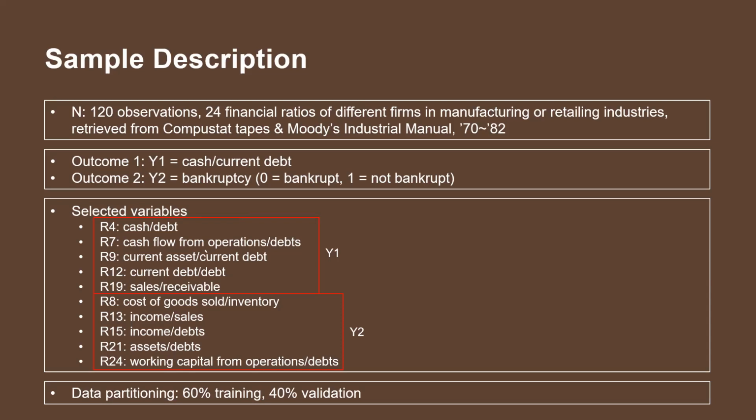pertaining to the Y2 variable. And the 10 variables are cash over debt, cash flow from operations over debts, current asset over current debt, over total debt, sales over receivable, cost of goods sold over inventory, income over sales, income over debts, assets over debts, and finally, working capital from operations over debts. And we partitioned our data into 60% training and 40% validation.